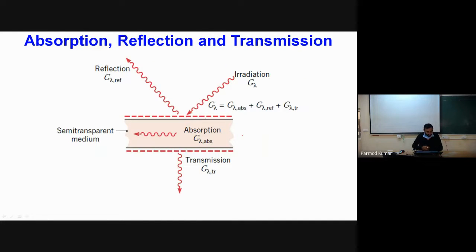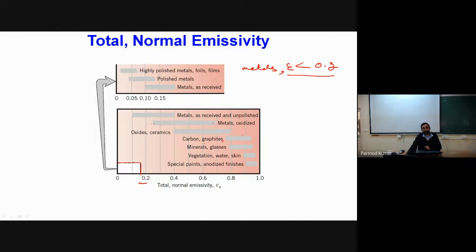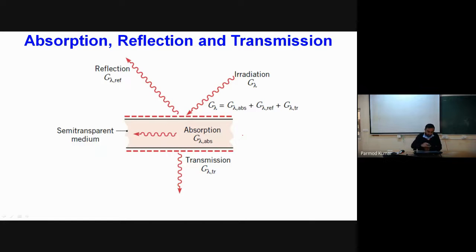Now here comes one important phenomenon. Till this point, whatever we have talked about was the radiation leaving from the surface. Now we will look at radiation which is incident on the surface, called irradiation. For irradiation we have three very important phenomena: absorption, reflection, and transmission.